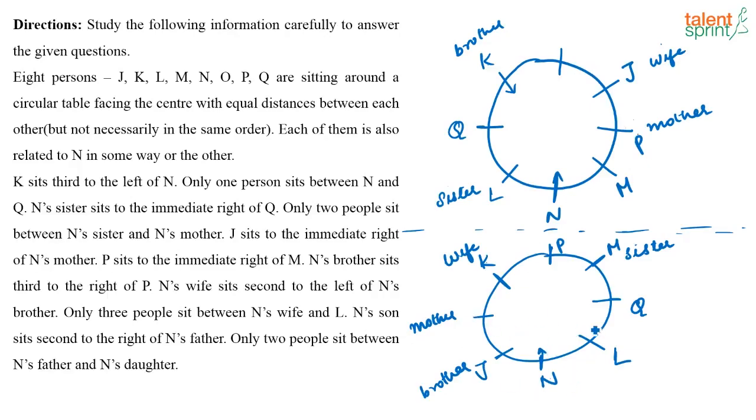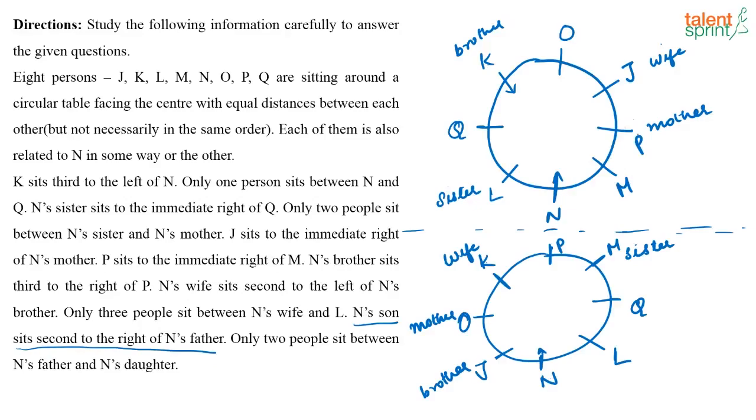See here, right? We have filled, if you look at the second case, J, K, L, M, N, P, Q, all of it we have filled. So this has to be O. Similarly, in this case, this has to be O. Now, what is this condition given here? N's son sits second to the right of N's father.